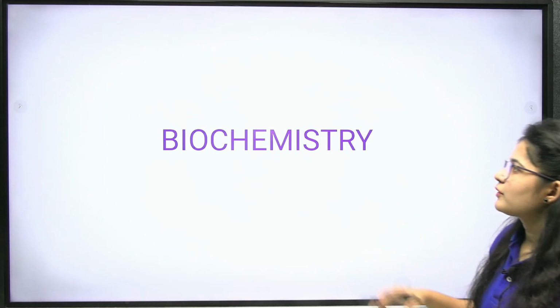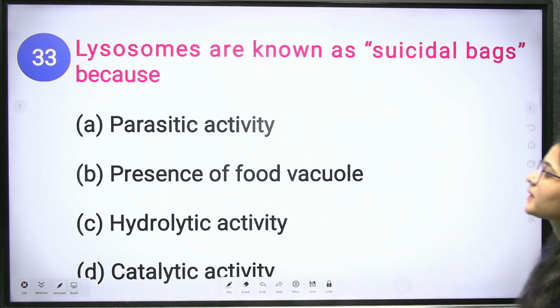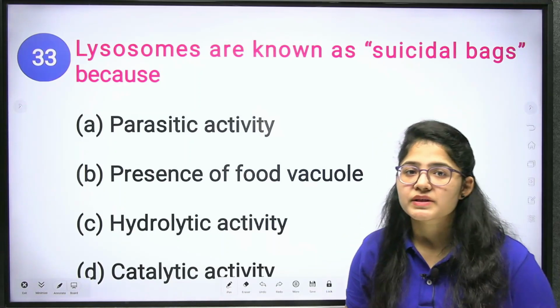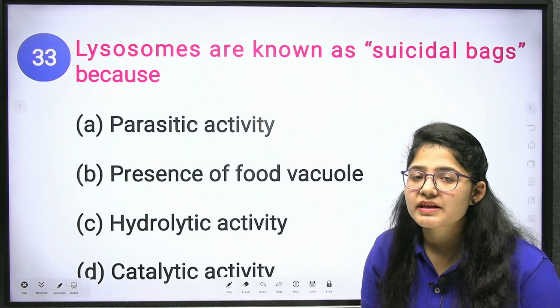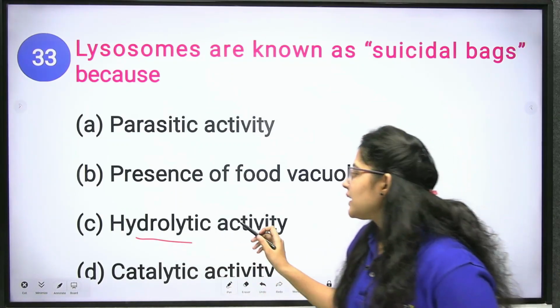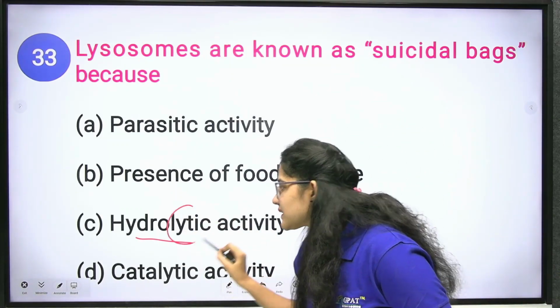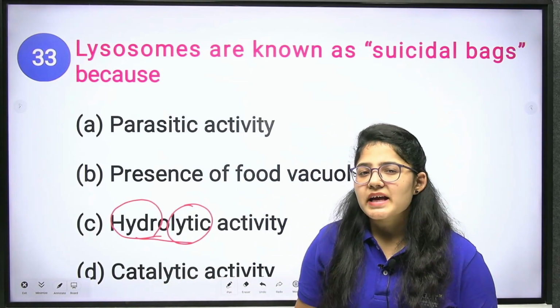So let's start from the very first question. Lysosomes are known as suicidal bags. Why? Because they contain hydrolytic enzymes. Hydrolytic enzyme means an enzyme which causes lysis in the presence of water. And what are those enzymes?